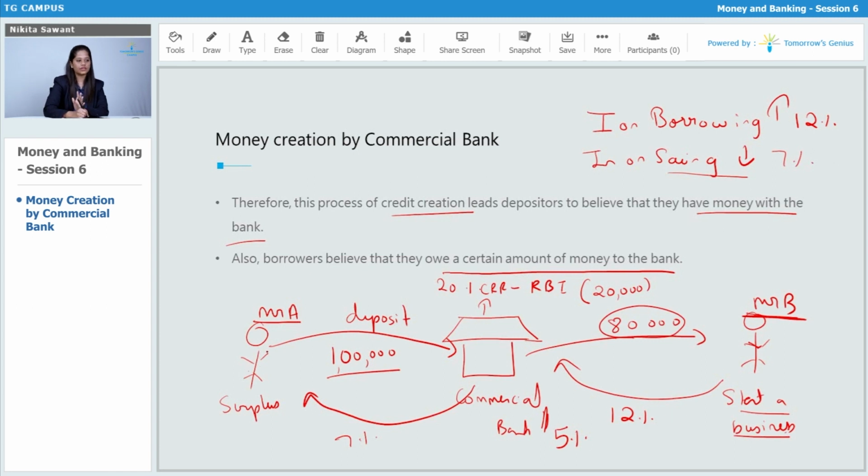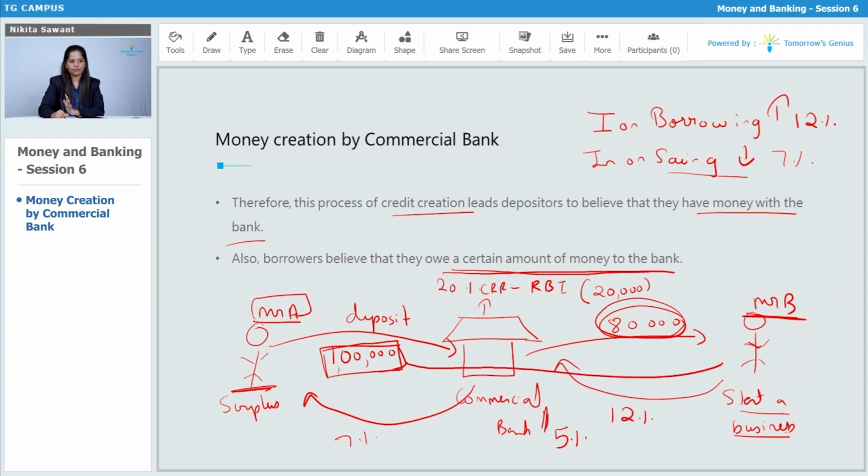Now Mr. A believes that he has money with the bank. Mr. A believes that whatever 1 lakh he has deposited with the commercial bank is there with the commercial bank. Also, the borrower believes they owe a certain amount of money to the bank. Mr. B believes that whatever money he has got in the form of a loan is the money of the bank. But in the real scenario, whatever Mr. A has deposited, the bank has given the same money to Mr. B in the form of a loan. So this is what credit creation is.